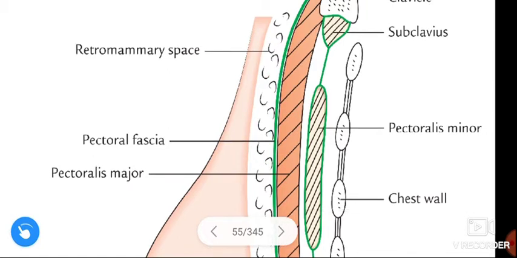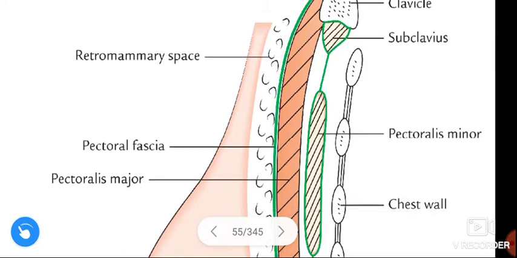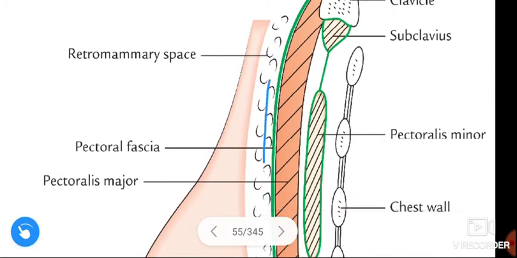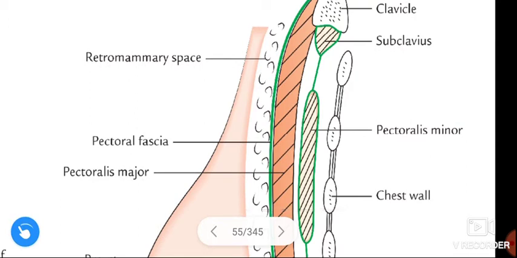The space between the breast and the pectoral fascia is the retromammary space. And the retromammary space is filled with loose areolar tissue. This is all loose areolar tissue, and the presence of the loose areolar tissue helps in free movement of the breast up and down and side to side.